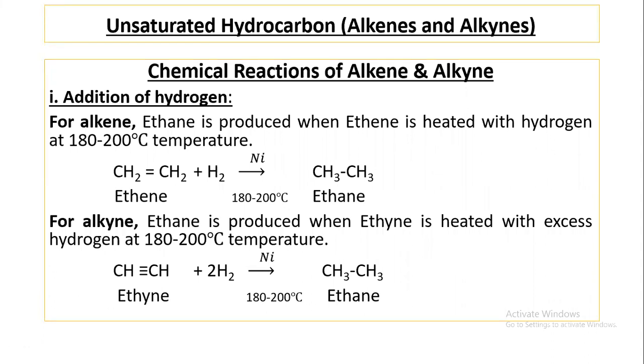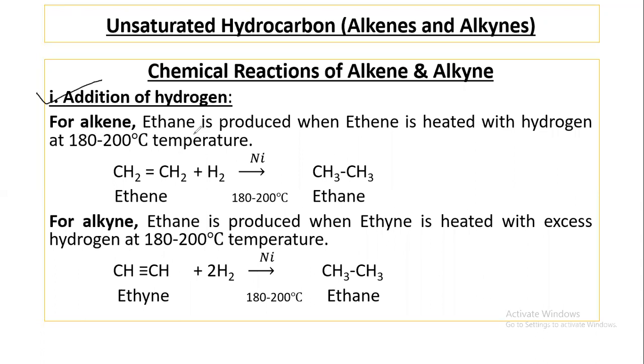Now I'll discuss the chemical reactions of alkene and alkyne. Alkene and alkyne, very important reaction, very important topic. Addition reaction. Number one, addition of hydrogen.